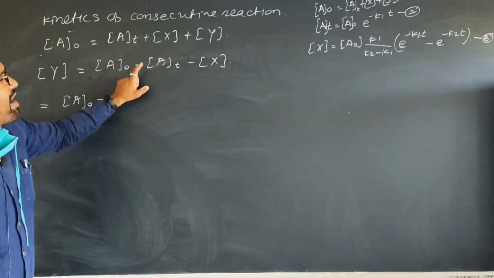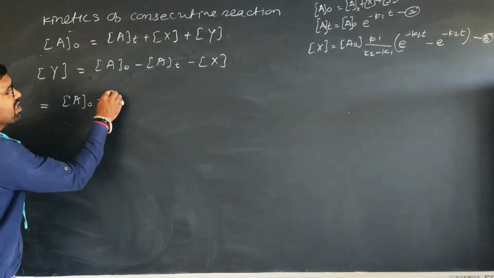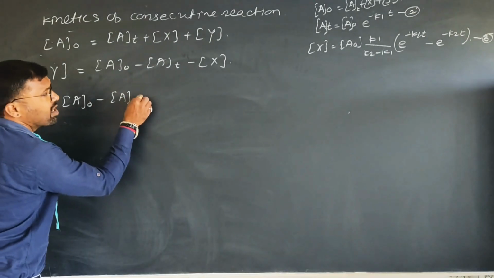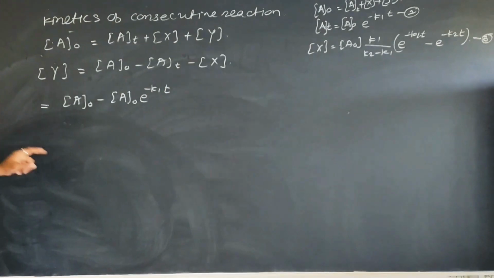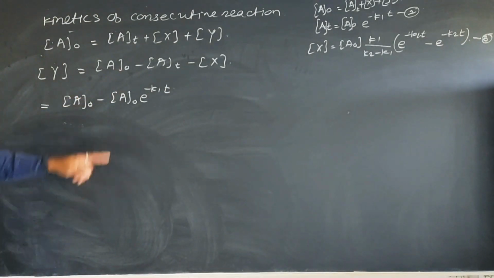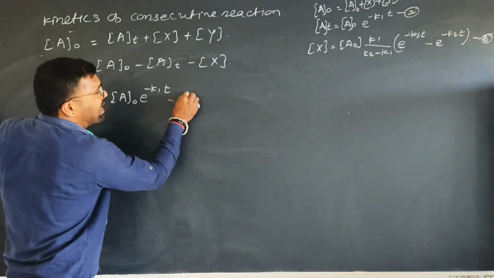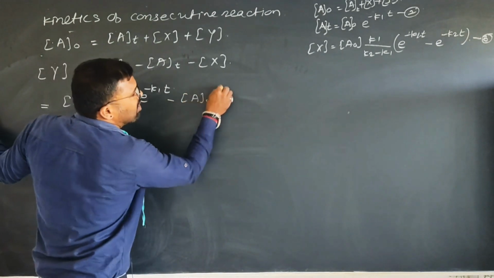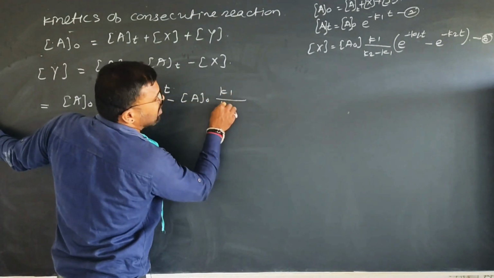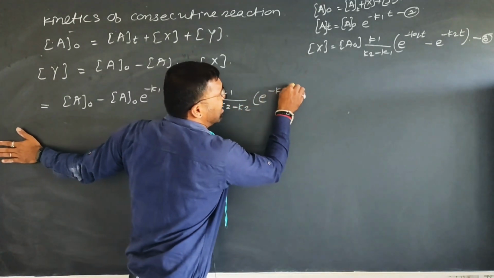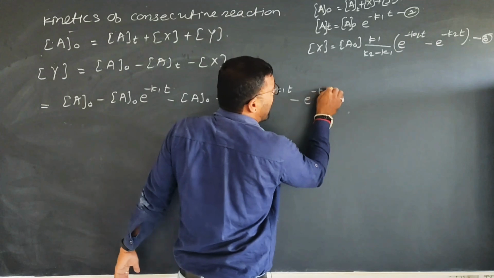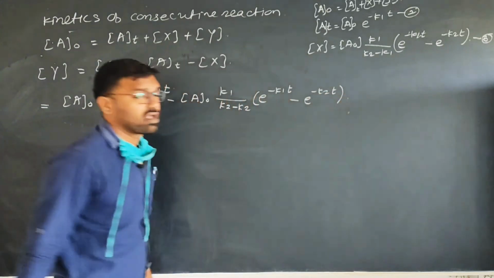From equation 2 I have the value of at, that is a0 e raised to minus k1 into t. And from equation 3 I have the value of x, that is a0 k1 upon k2 minus k1 e raised to minus k1 into t minus e raised to minus k2 into t.